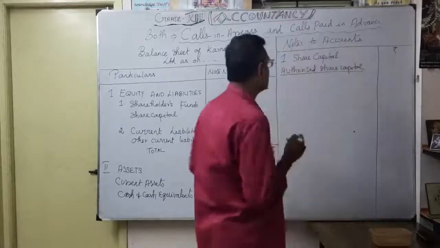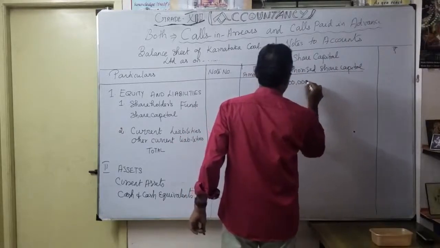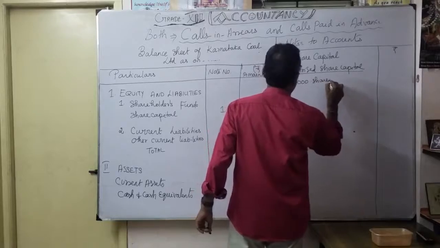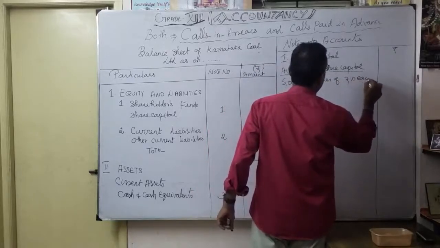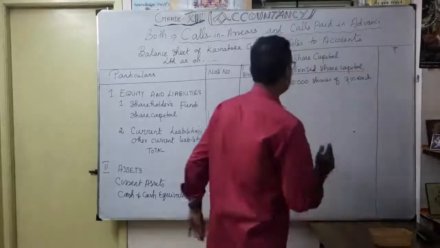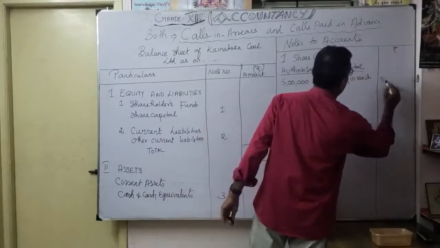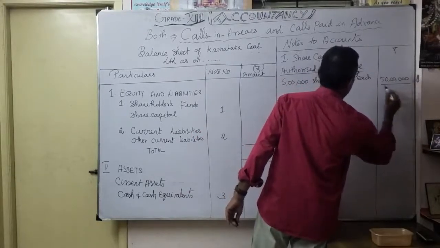It's 5 lakh shares of rupees 10 each. Naturally, it comes to 50 lakhs as authorized share capital. We have to put a double underline.